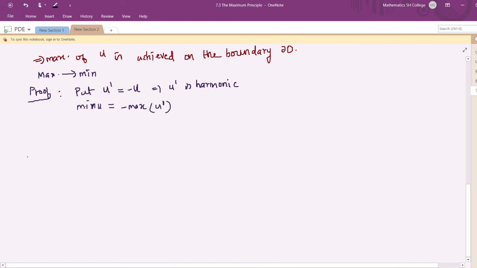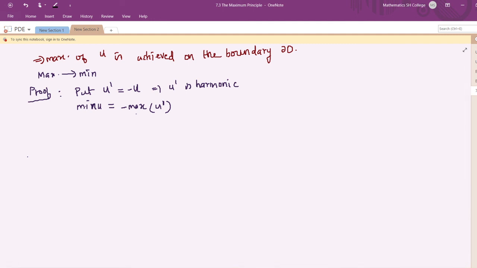So the minimum of u over any set will be the same as the maximum of u' over that set. Now we can apply the maximum principle to u', and we will get the proof of the minimum principle for u. Okay, so in the same way we can prove it.